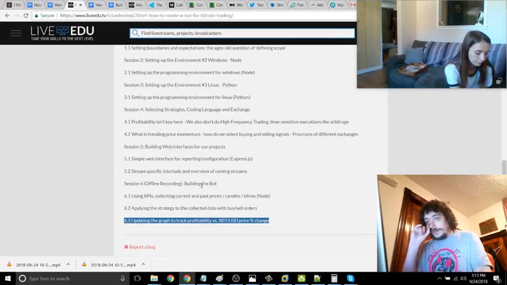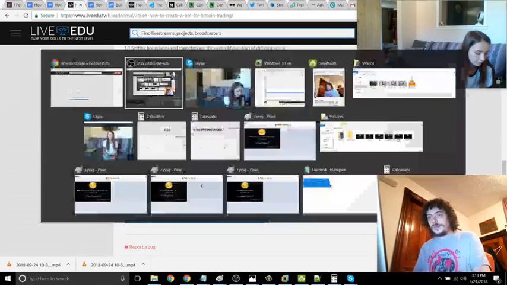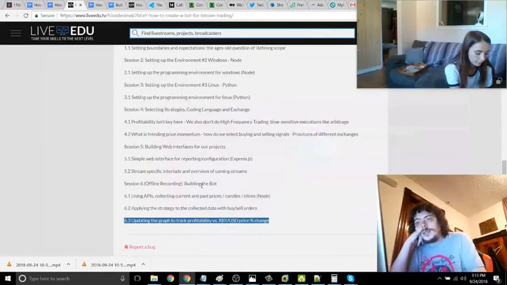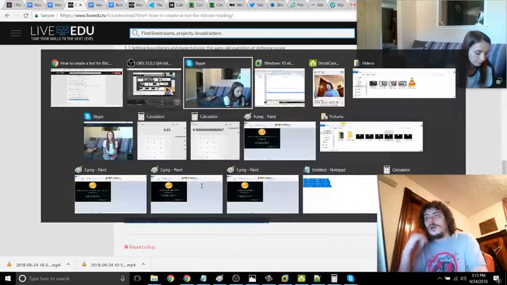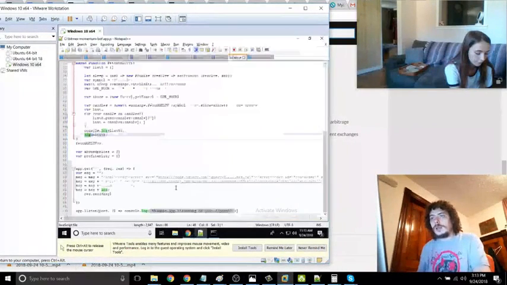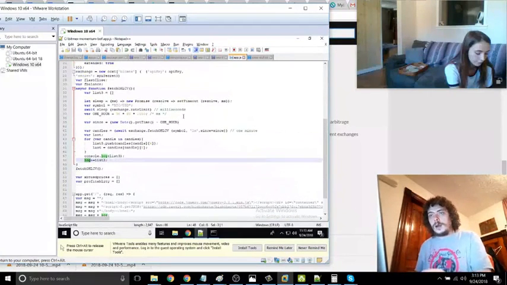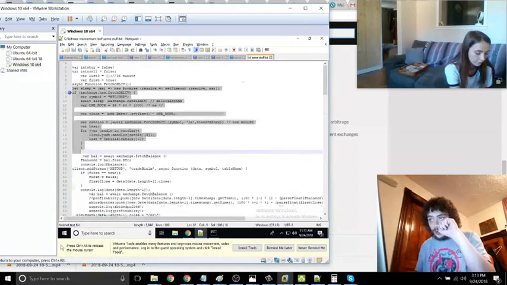So really, this first session, we're up to 28 minutes. This first session was using APIs, collecting current and past price candles, klines, in Node. Candles are the same thing as klines, as far as I'm aware. I think they are. So the next step here in our code is going to be to pull the live data from the BitMex